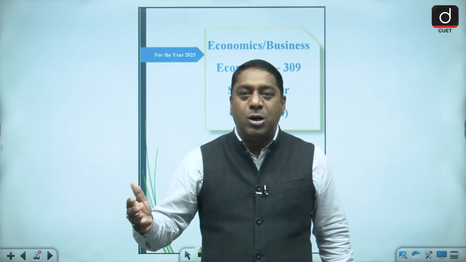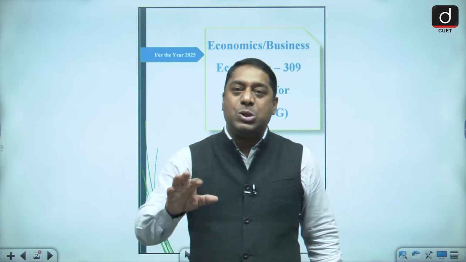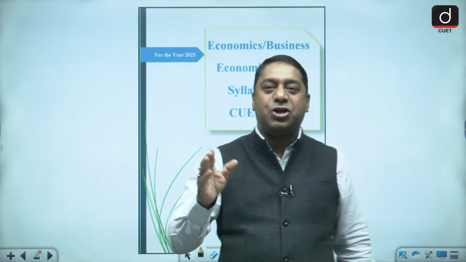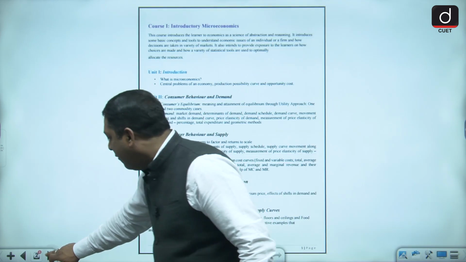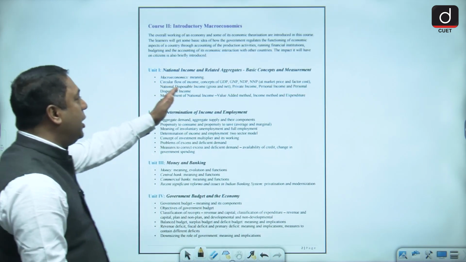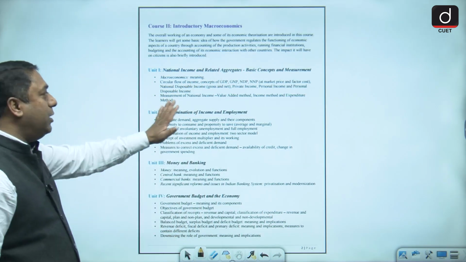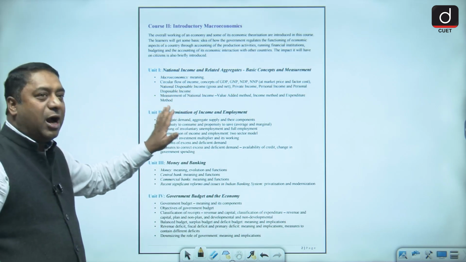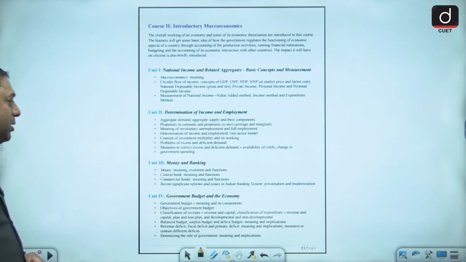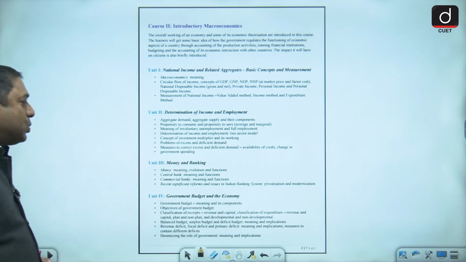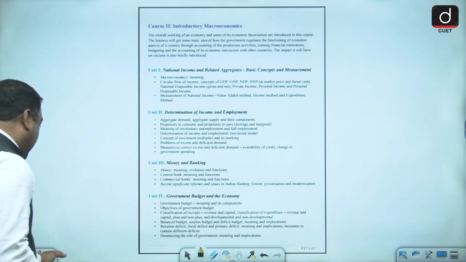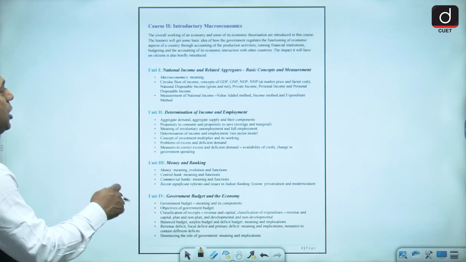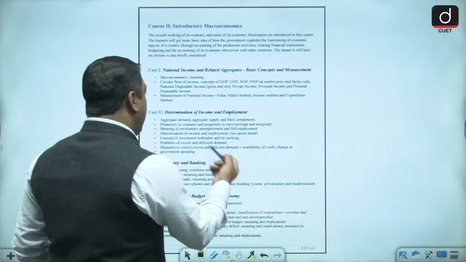As you all know that the old syllabus, with regard to the macroeconomics, we all know that unit, that is national income and accounting. Look, with regard to macroeconomics, national income and related aggregates, that is all there. With regard to it, what are the things which you have to do? Then with regard to determination of income and employment, that is also there. Money and banking is also there. Government budget and Indian economy is also there, and balance of payment. So these are the syllabus which were already there in the macroeconomics.